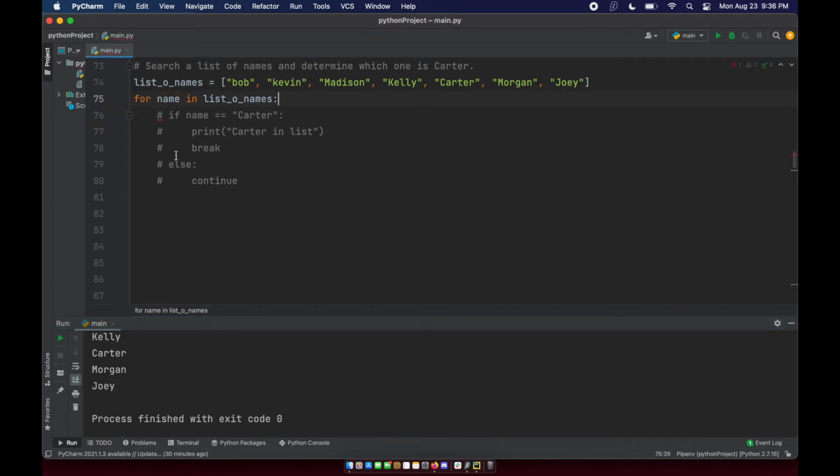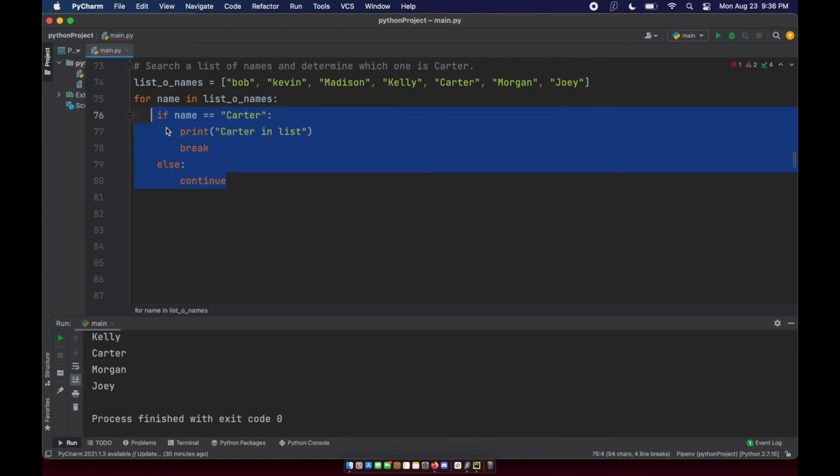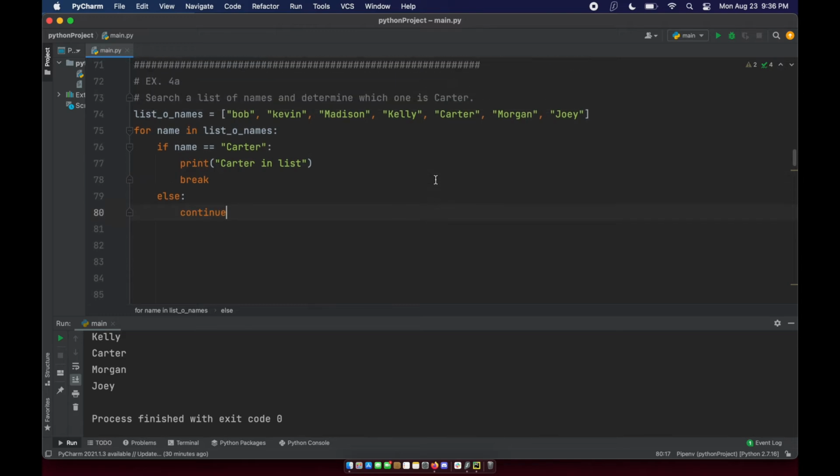Let's just break right into it rather than me talking about it. I'm going to iterate through the list, and all I'm doing is trying to find the name Carter within the list. Okay, I can obviously see where the name is, but again, think about if this was a list of 1,000 names or whatever. I could say for name in list of names, and then if the name equals Carter, right, depending on the iteration, the first time through, name is going to be Bob. It's going to say if Bob equals Carter. Well, that's false. So we're going to continue.